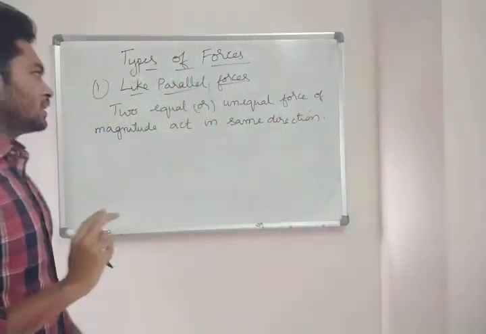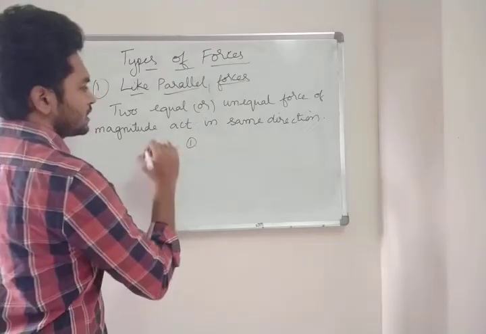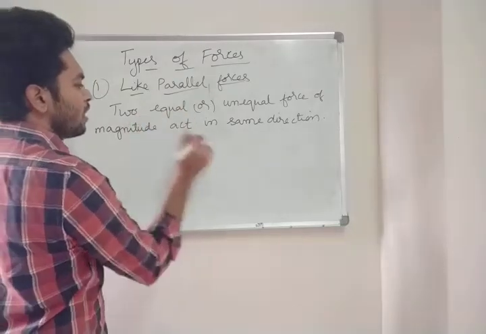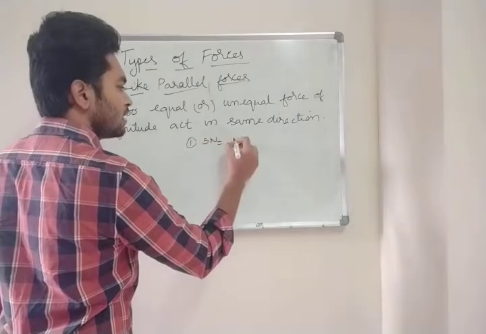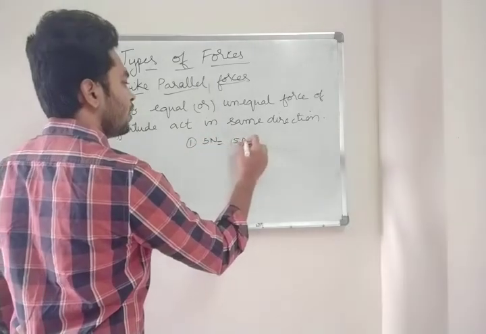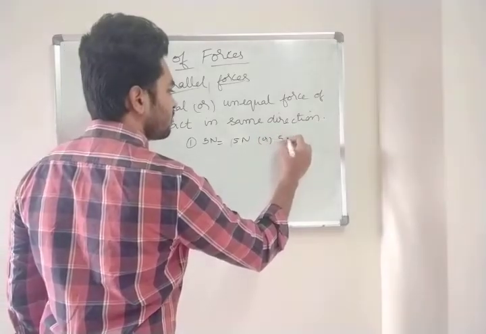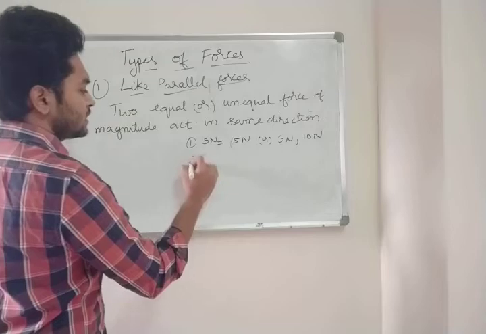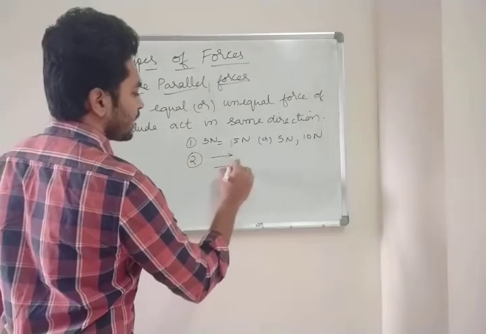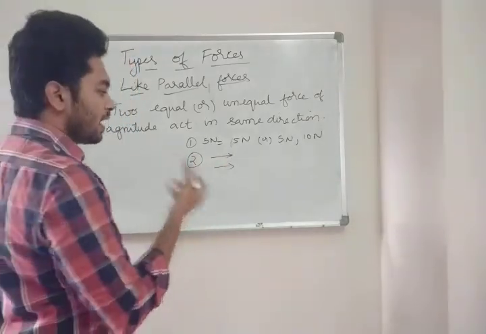Here there are 3 conditions. The first condition is they may be equal or unequal forces. One force may be 5 Newton and another force can also be 5 Newton, or one force can be 5 Newton and the other force can be 10 Newton. The second condition is they need to be parallel.